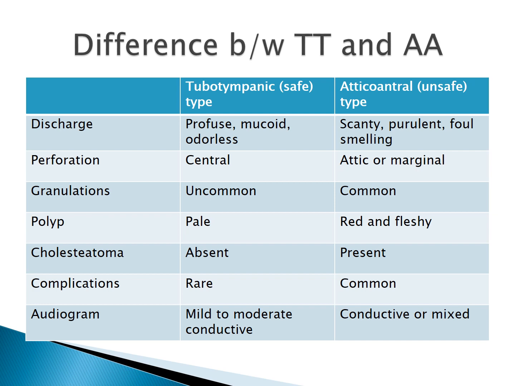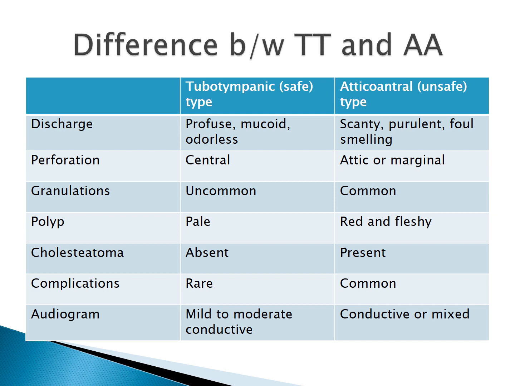However, in attico-antral disease, the discharge is scanty, purulent, and foul smelling. We know why it is foul smelling: because of the bony destruction, enzymatic bony destruction. Then perforation in tubotympanic is always central. In attico-antral, it can be in the attic region, that is pars flaccida, or it can be marginal. Granulation tissues are generally not commonly seen in tubotympanic type of CSOM, but they are more commonly seen with the attico-antral type. Polyps can be seen in both. However, the polyp of tubotympanic type is pale and non-vascular, while in attico-antral it is a red and fleshy polyp.